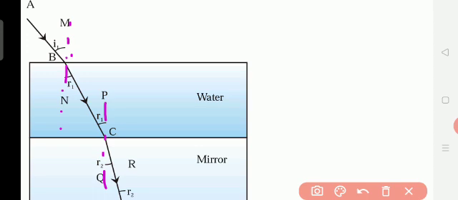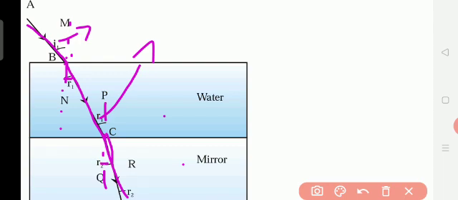Okay, so I is what? Incident ray, and this is the refracted ray. So light is coming from here, A to B. Here we can see it bends. When light enters into the water, another medium, it is bending. Again the ray is entering from water to the glass slab, and again it bends a little. You see the angle here, and the angle here.